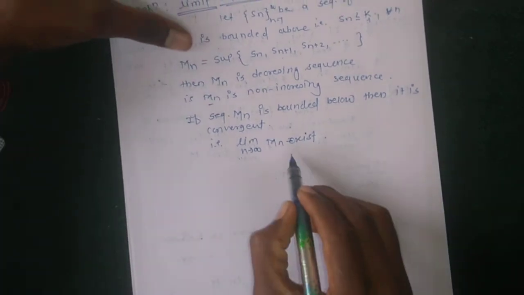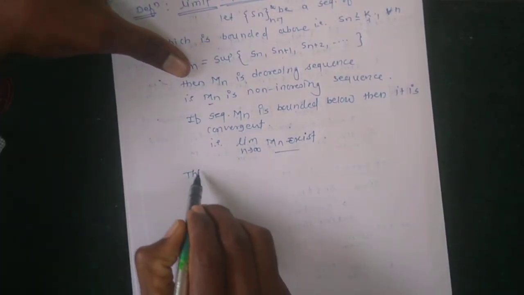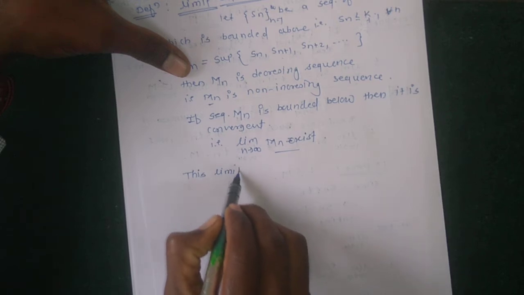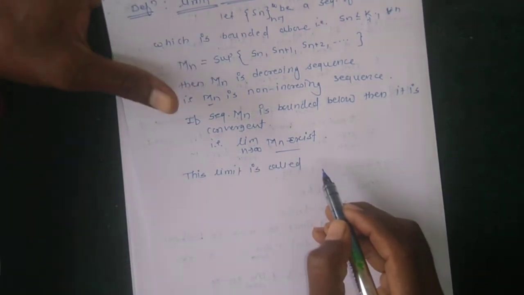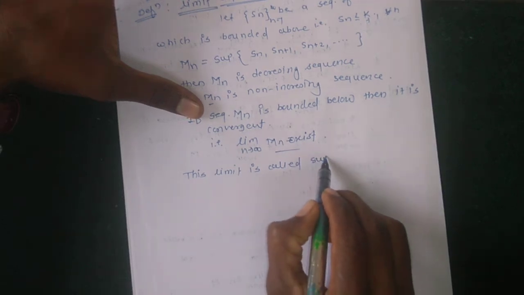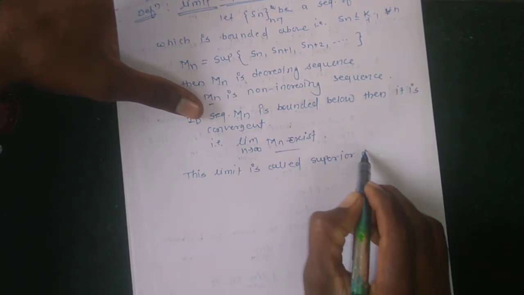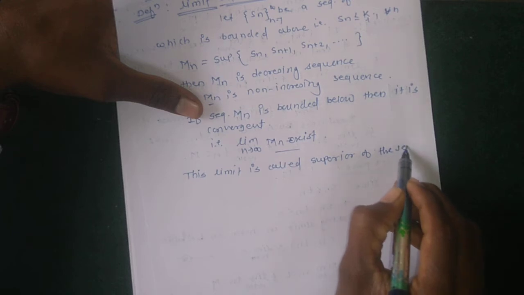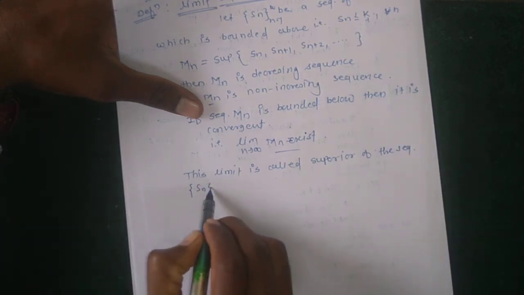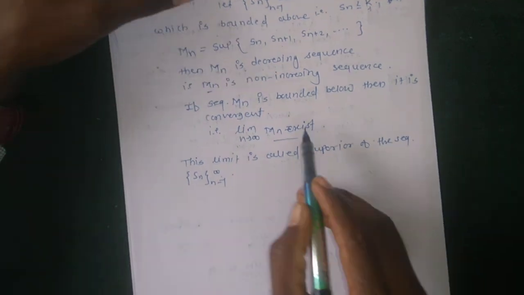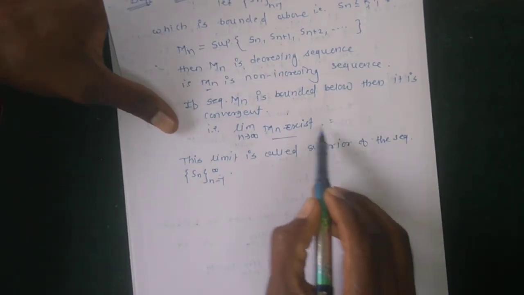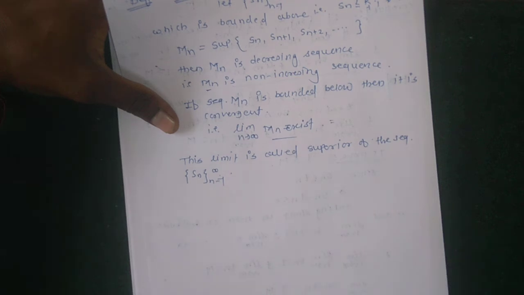and this limit is called the limit superior of the sequence Sn. It means this limit is the limit superior of the given sequence.